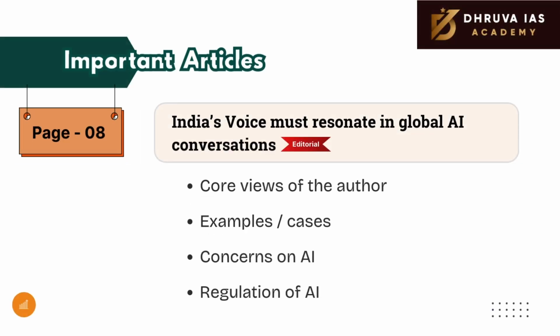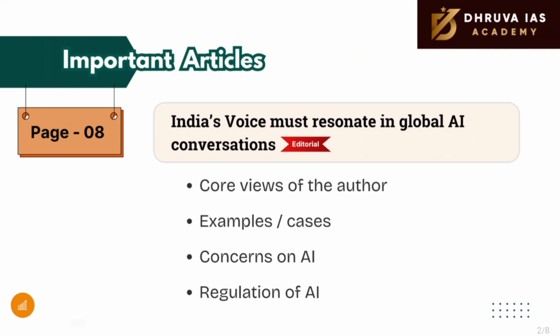The first article that we need to read fully falls in editorial page number 8. This article talks about AI responses and the regulation of artificial intelligence. It is important for both GS2 as well as GS3.